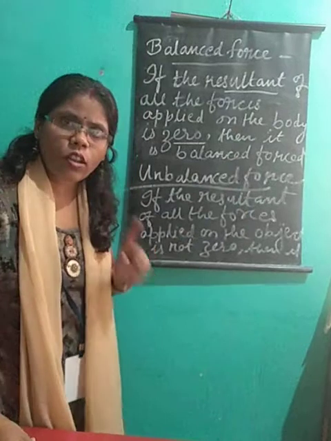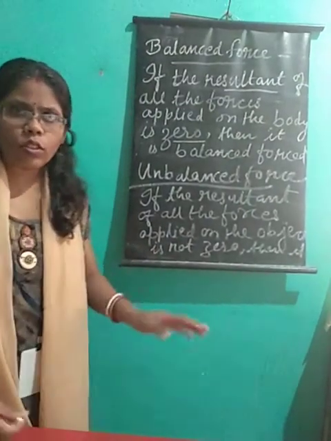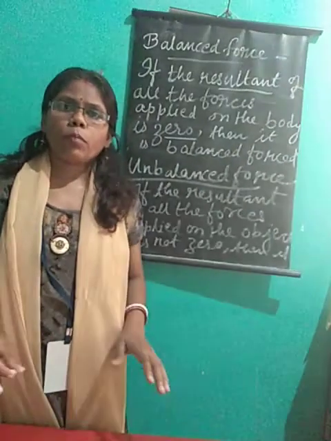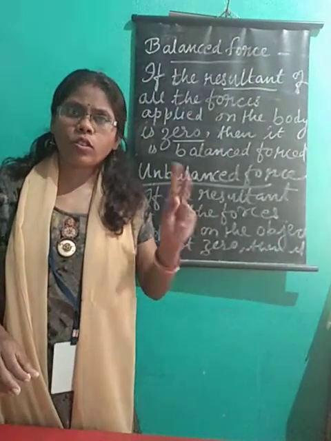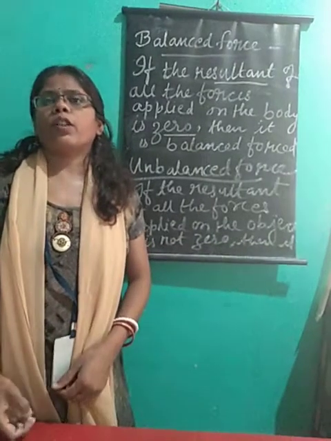If it is not zero, it is unbalanced force. If it is zero, then it is balanced force. Got it? So this is all about force. We have finished: what is force, effects of force, balanced and unbalanced force. Further we will see in the next topic.